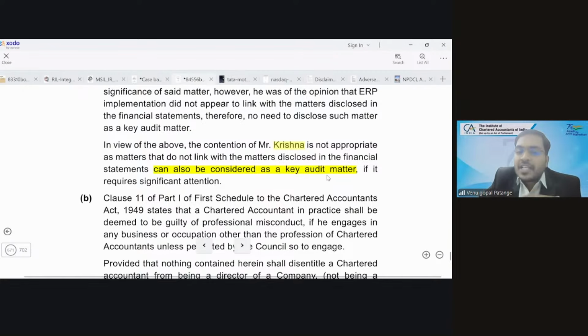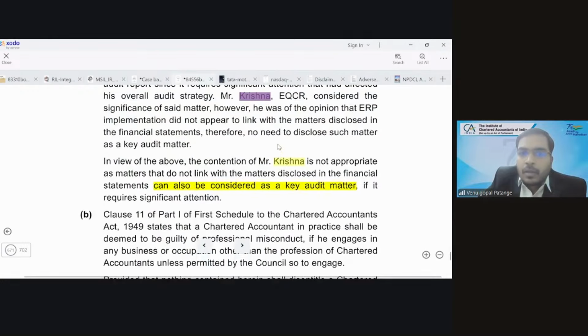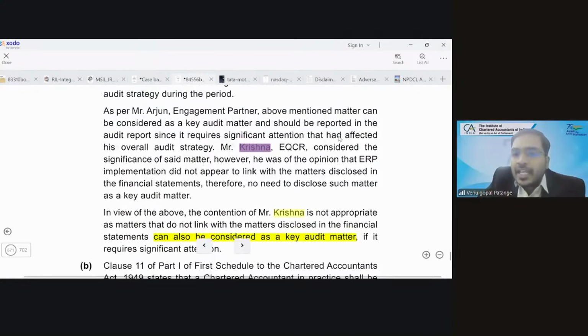So it can also be considered as a key audit matter is what they're telling. But here we should also observe that the definition says effect on the audit of financial statements. So here they are telling that it requires significant attention that had affected his overall audit strategy. So what he's telling is this impacts the overall audit strategy. So it impacted the audit.